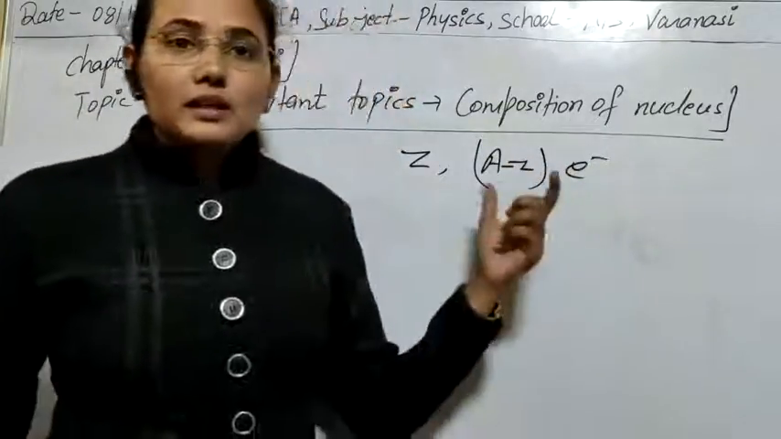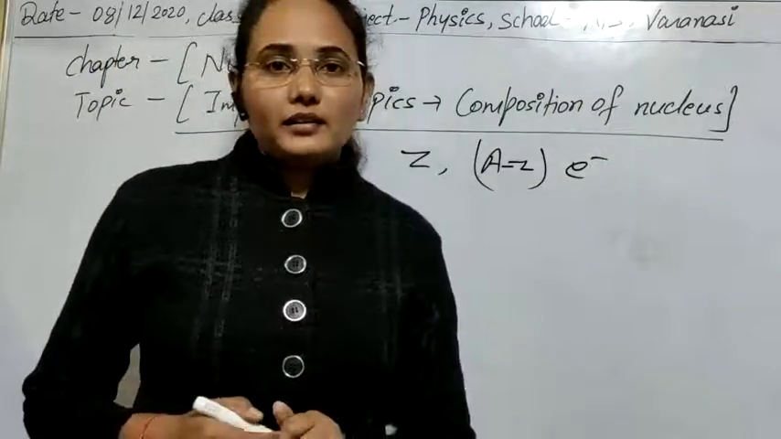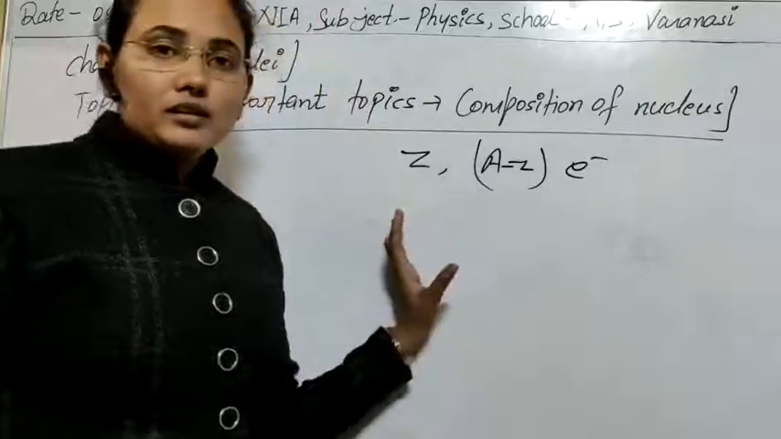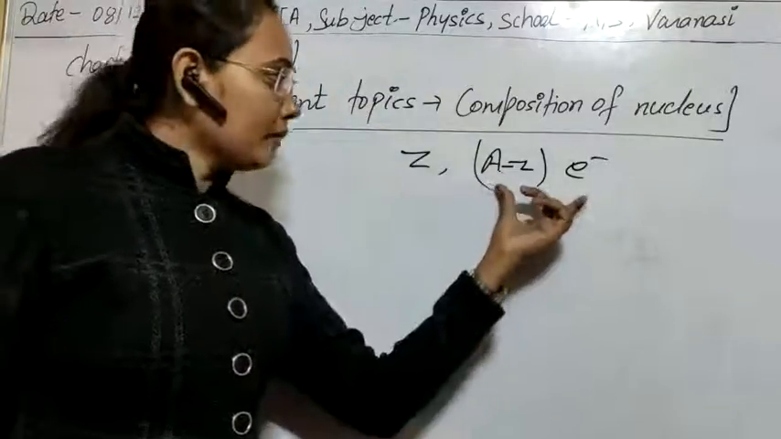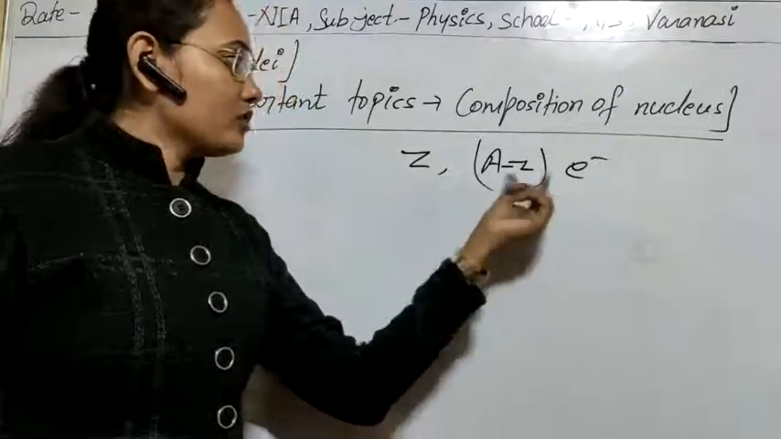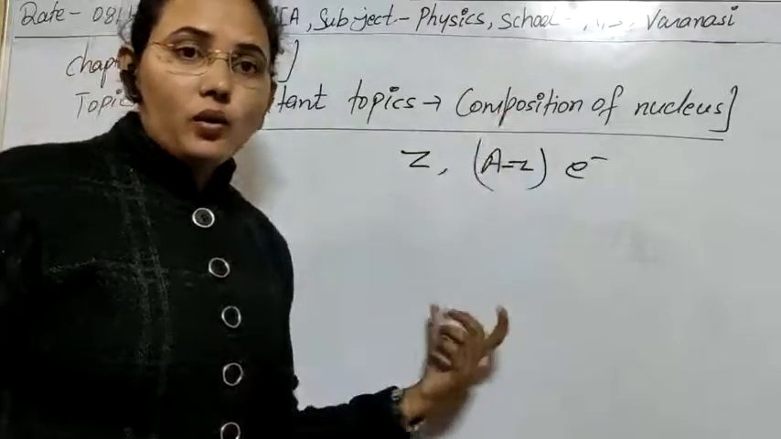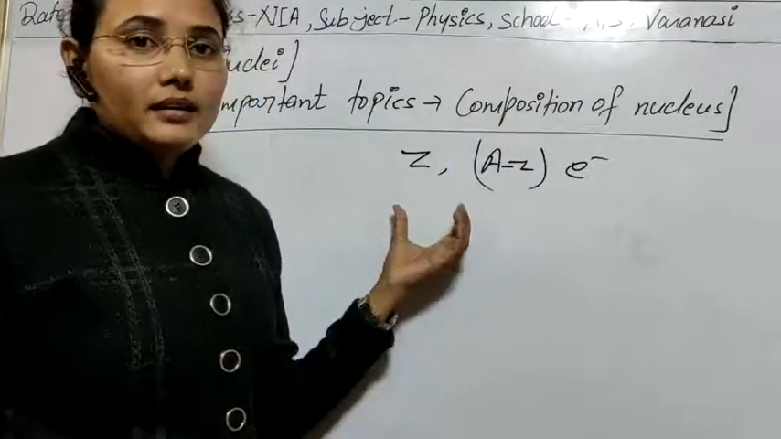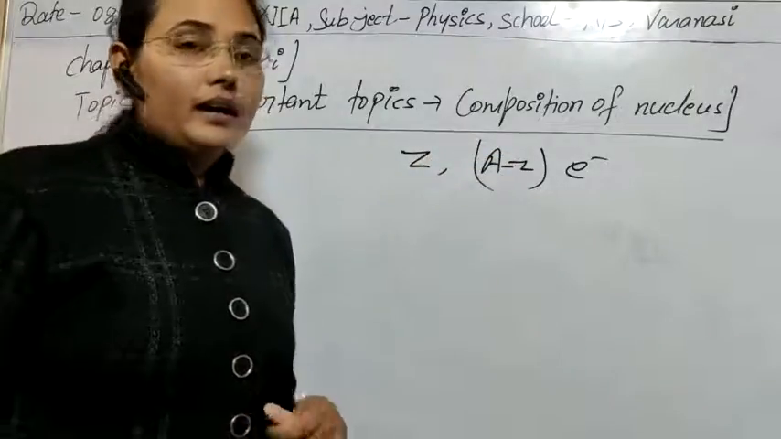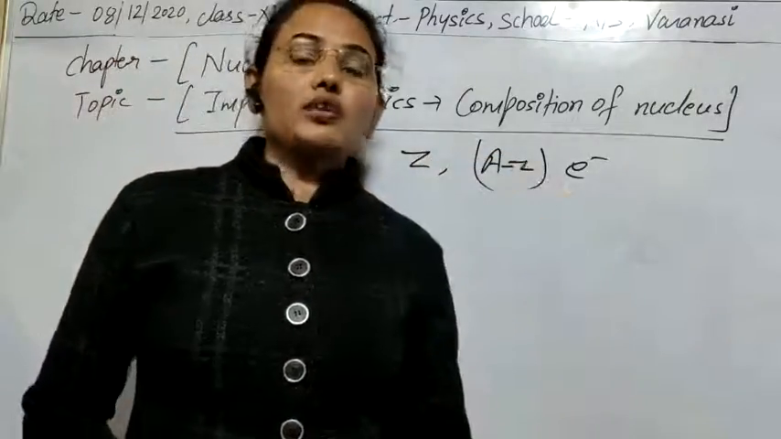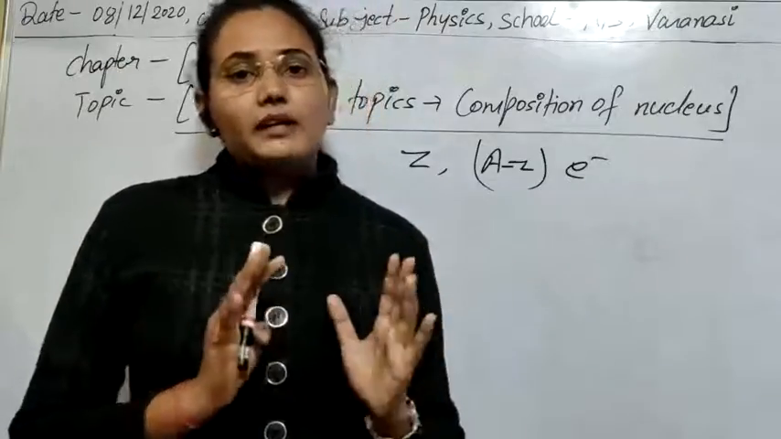So simple, the composition of nucleus according to electron proton hypothesis was that nucleus consists of Z number of protons and A minus Z number of electrons, where A is atomic mass and Z is atomic number. And as a whole atom is neutral, then they have just supposed that the rest of Z electrons are revolving around the nucleus, means if you see as a whole, then atom will be totally neutral.